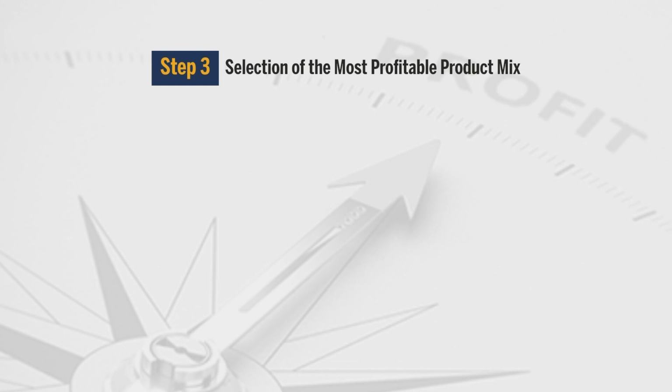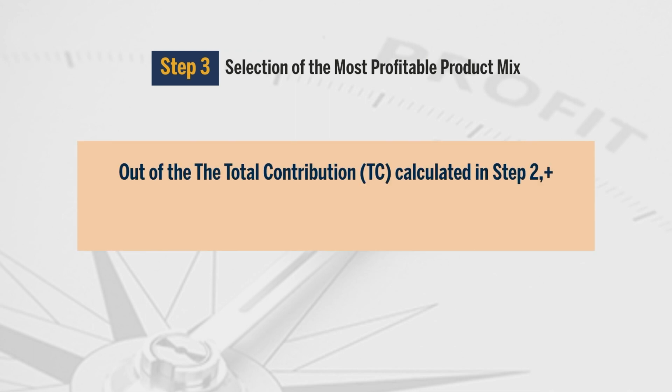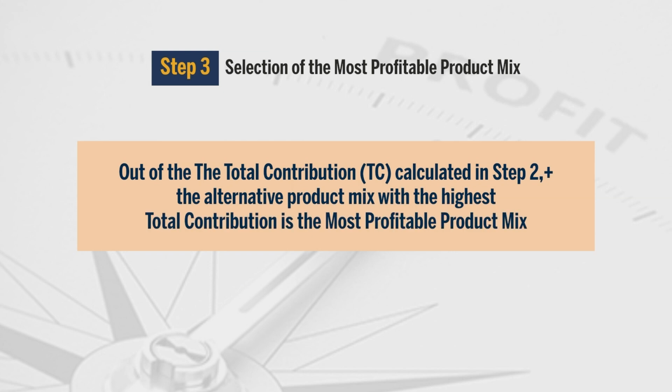This is the last step. In second step, we have determined total contribution. Out of this total contribution calculated in step 2, the alternative product mix with the highest total contribution is the most profitable product mix. So, these were the 3 steps.